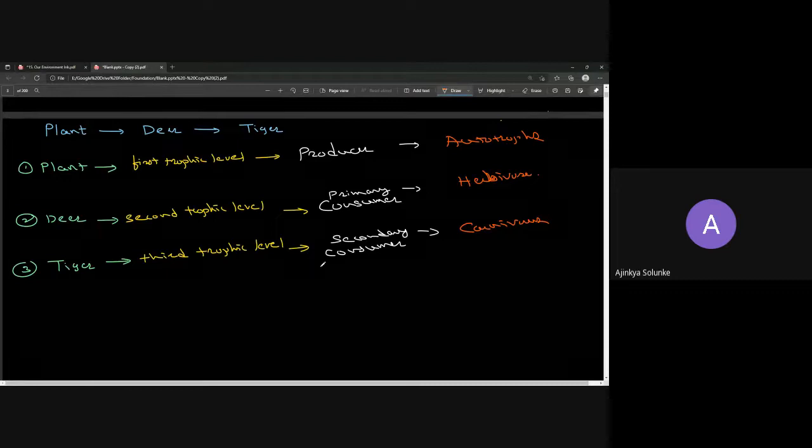Now if I ask you a question based on this, who is present at the second trophic level? Herbivorous, right?